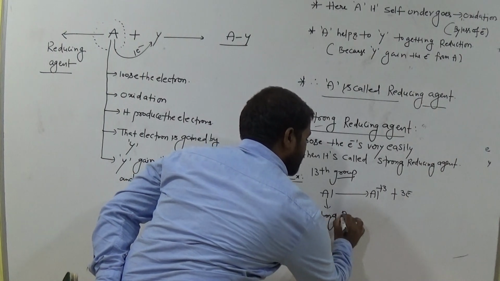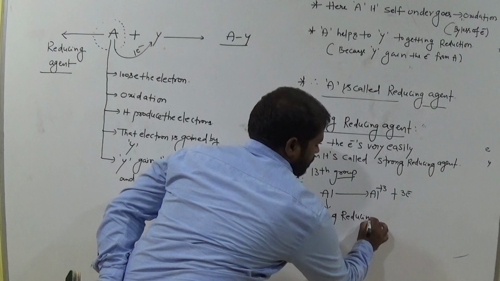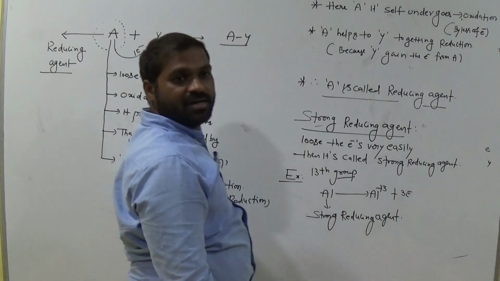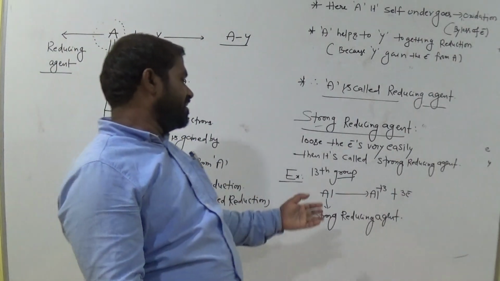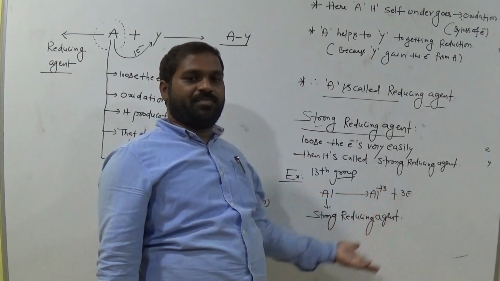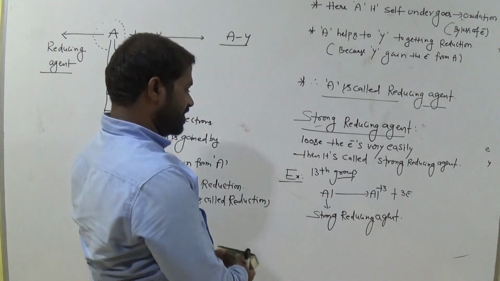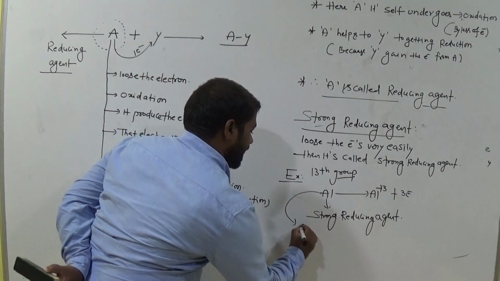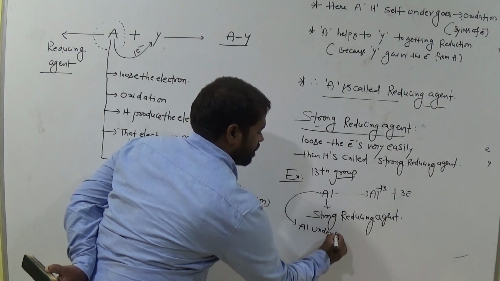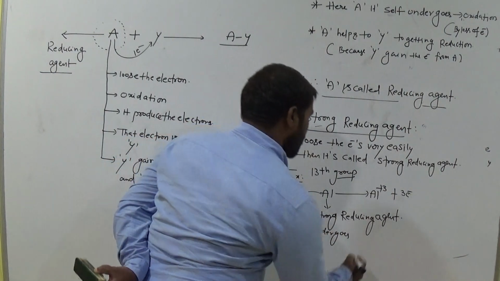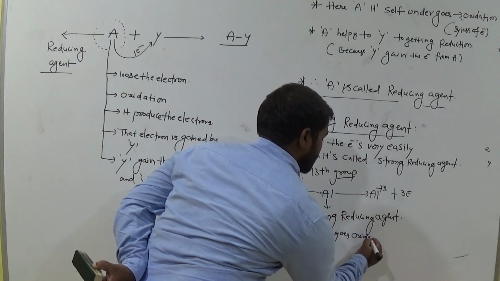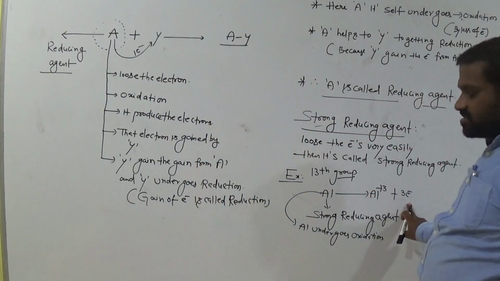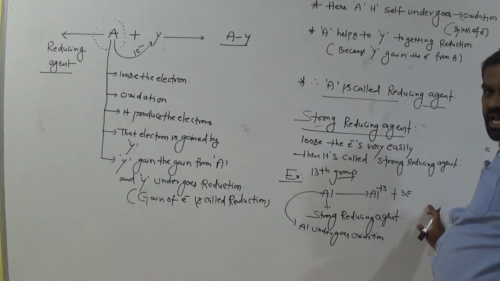Strong reducing agent. Okay. So it is useful for the reduction of another compound, while itself undergoes oxidation. Okay. So now here Al loses the electrons, which means Al undergoes oxidation. Am I right? Oxidation. It supplies the electron or not? Suppose some Y, another compound, gains these 3 electrons.